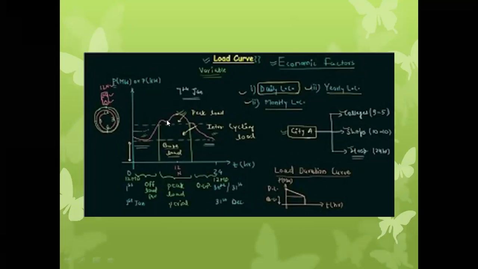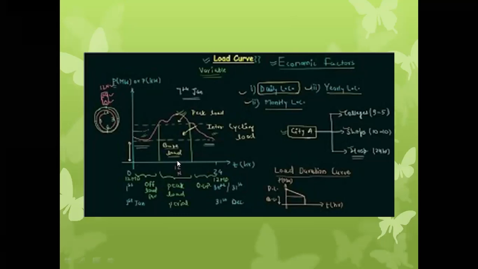At 12 p.m., in the afternoon, the minimum load above the base load occurs, because there is a recess, a lunch break, so the load drops down.